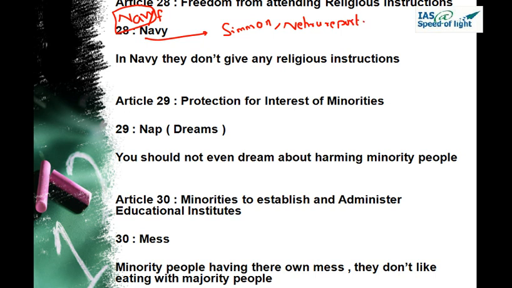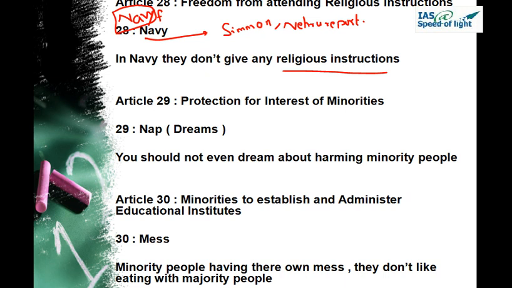So that is how our mind is automatically bifurcating the information. Okay, so now Navy we are linking it with religious instructions. Okay, freedom from attending religious instructions. So in Navy they don't give any religious instructions. They say all religions are same and you don't require any religious instructions. Okay, you have to follow all religions. So Navy we are relating it with religious instructions.